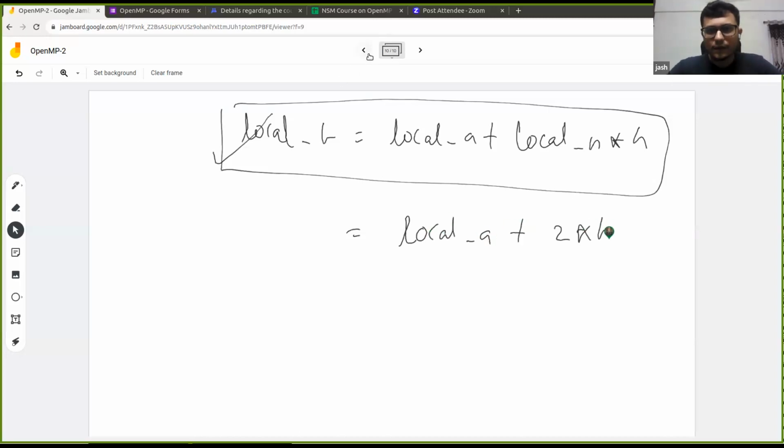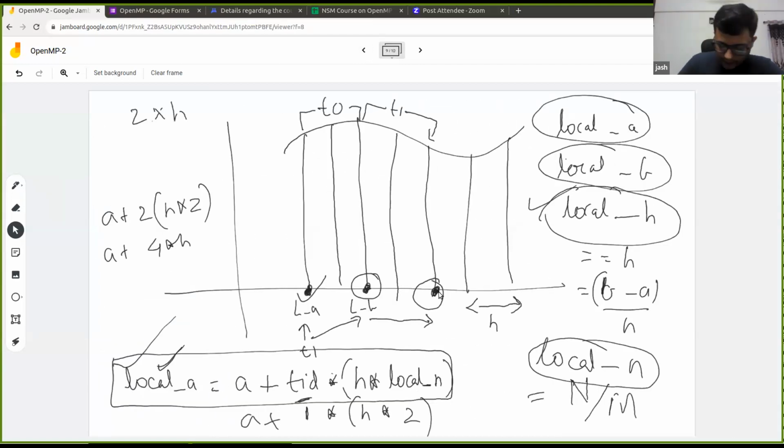So if local A is this, let us say for thread 2, then what will be the local B? It should be whatever is local A plus 2 into H, right? So we are moving 2 steps ahead. So this would be local B for that thread 2. I hope this is clear, at least for this case.